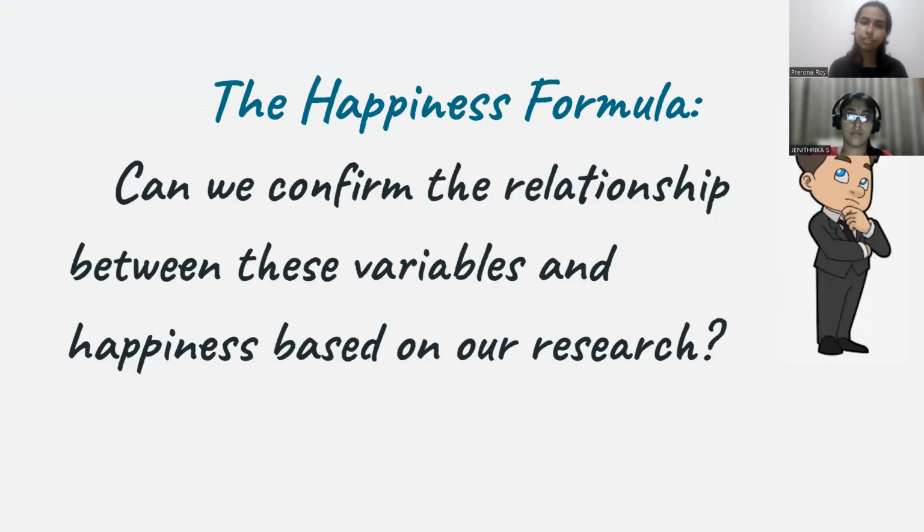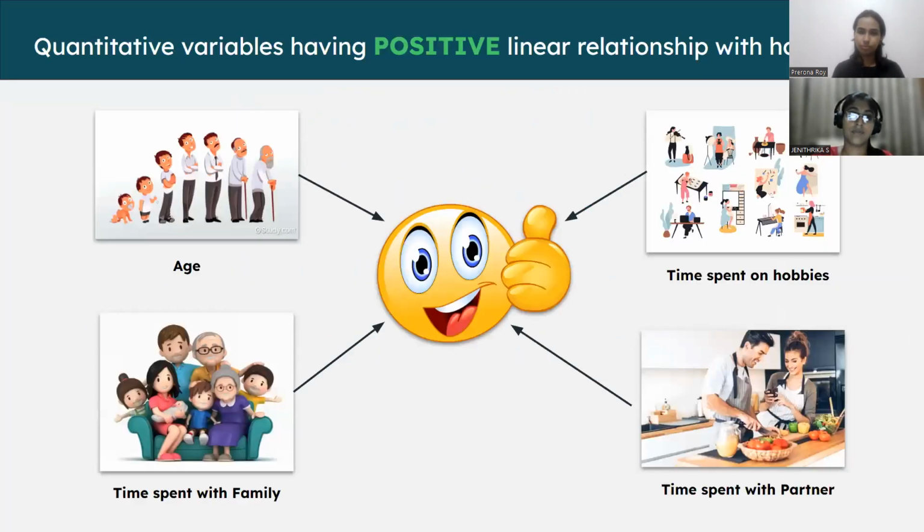Now, in the following slides, we have summarized all of our inferences with visuals. So here we have summarized the variables which have a positive linear relationship with happiness. As you can see here, age is one, time spent on hobbies is one, and then time spent with family and time spent with partner.